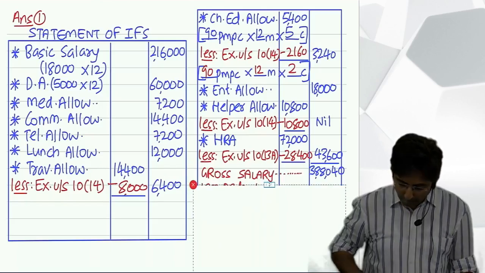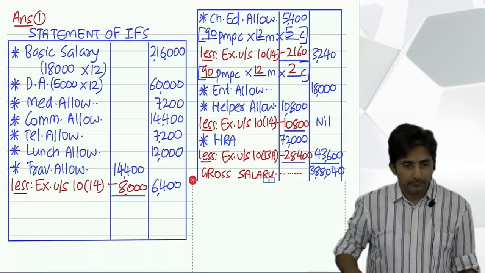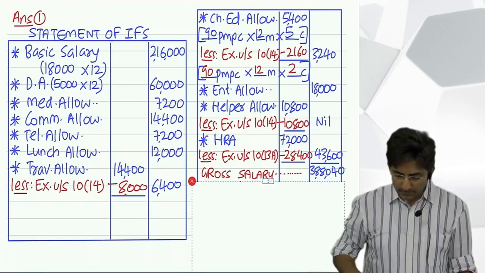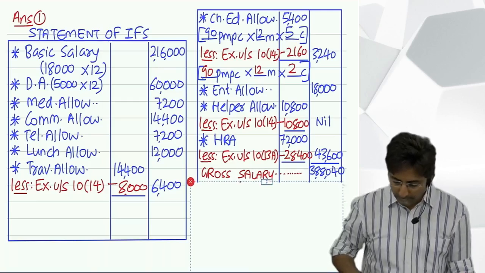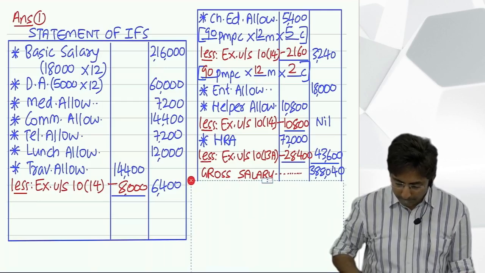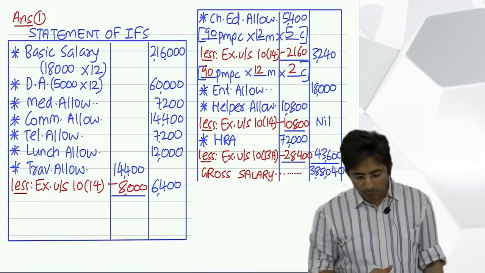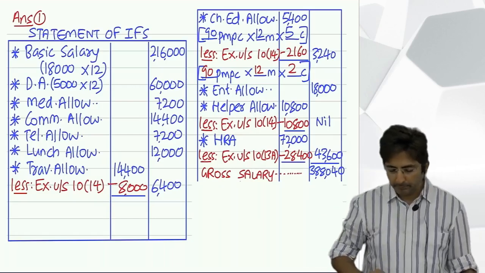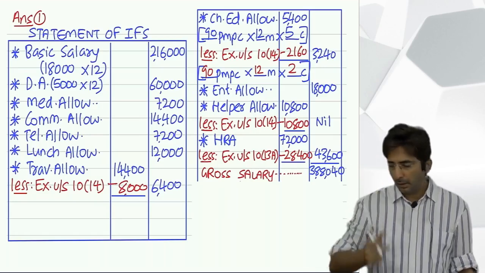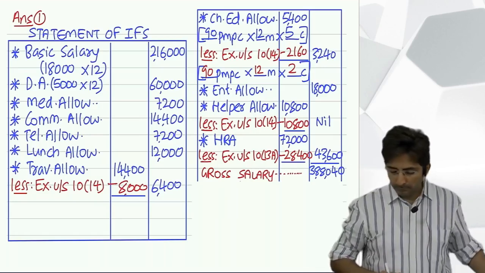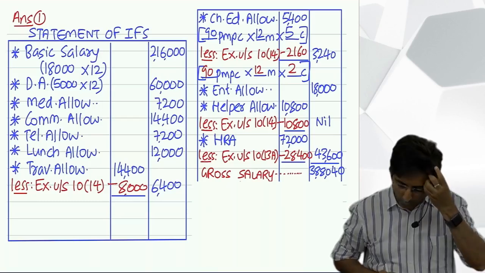But before deduction, you have to total up. See, all income items are done, and once you are done with all income items, you can total up. The total of the outer column is called gross salary. Your gross salary comes to 3,88,040.